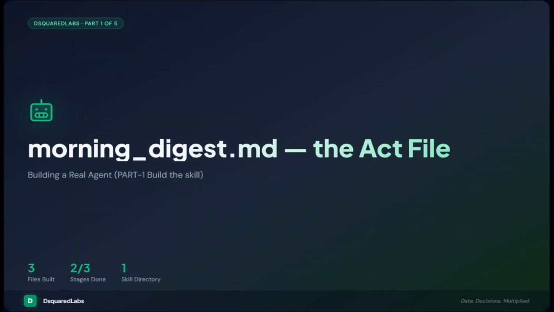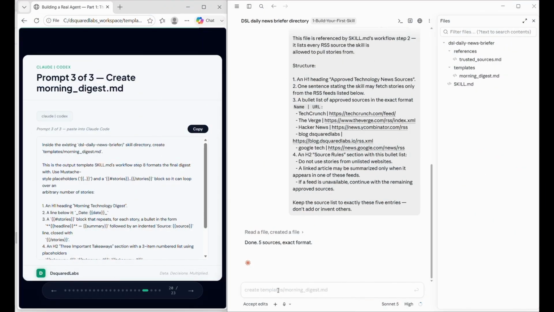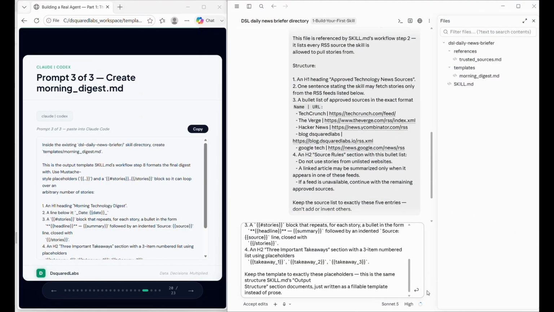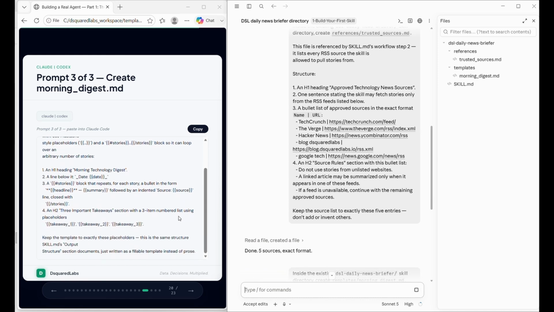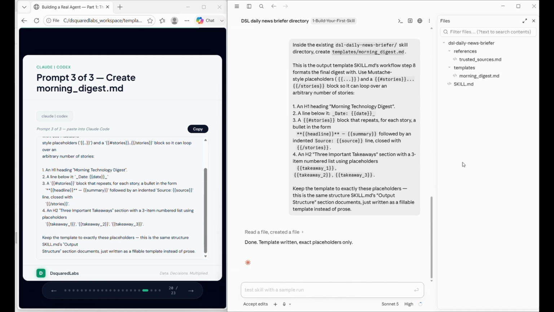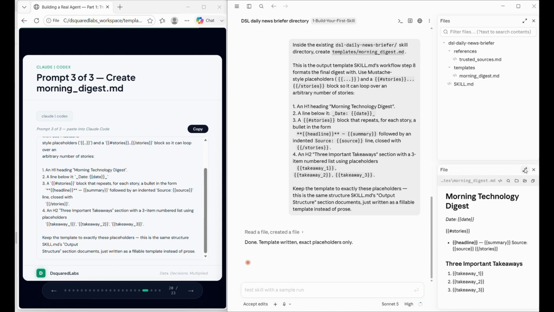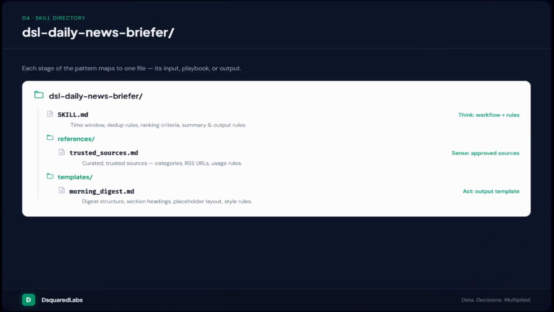The one that decides what the finished product actually looks like. Morning_digest.md is the act file, the template. When the agent produces the final briefing, it doesn't invent a new layout every time. It fills in this exact structure. That's the difference between an agent you can rely on and one you can't. Without a template, you get a different looking digest every morning. With a template, the shape of the output is locked and the model's only job is filling in good content inside it. 3 files done.